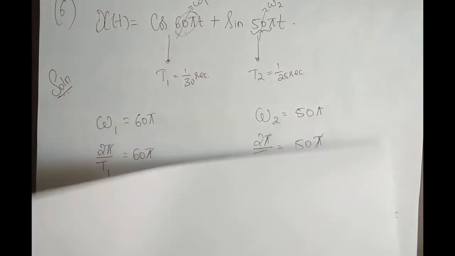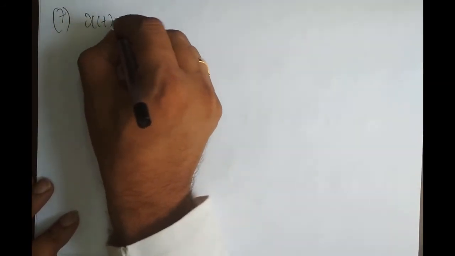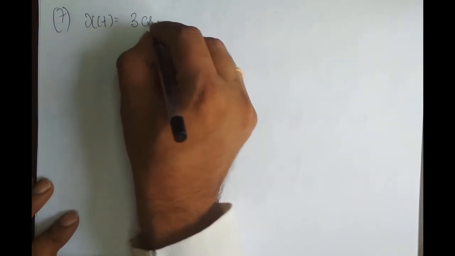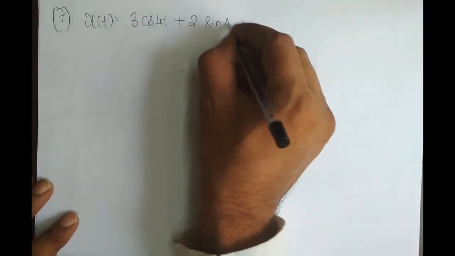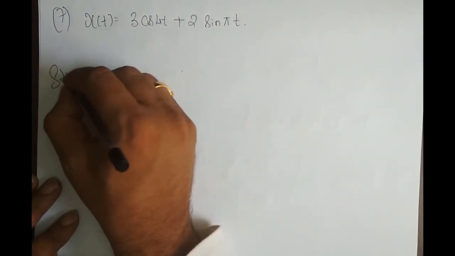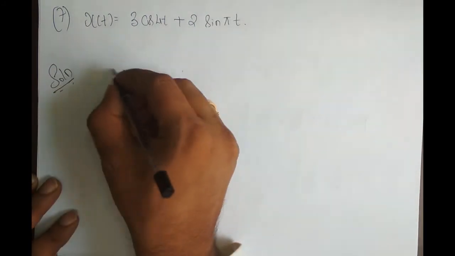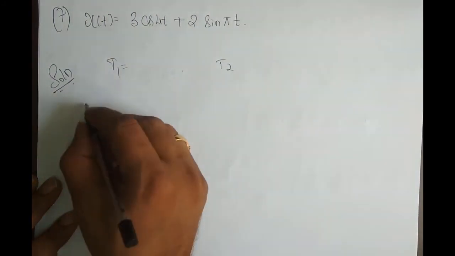Let me take up one more example so that you get used to it. Problem number 7: x of t is equal to 3 times cos of 4t plus 2 times sine of pi t. Solution. I need to find T1 and T2.